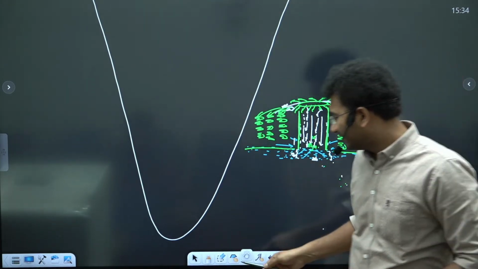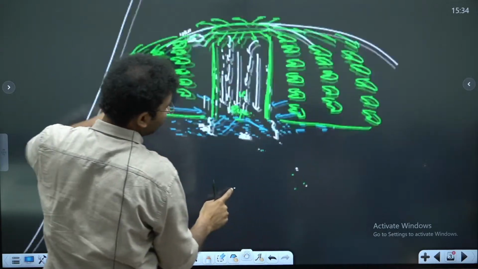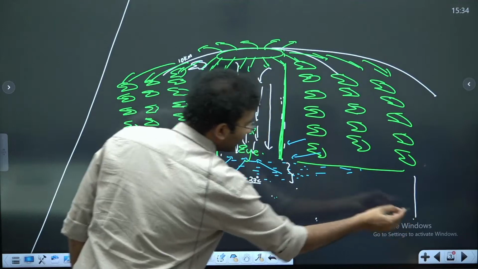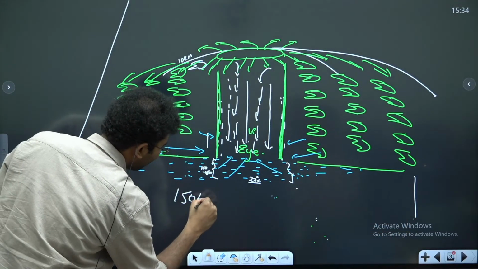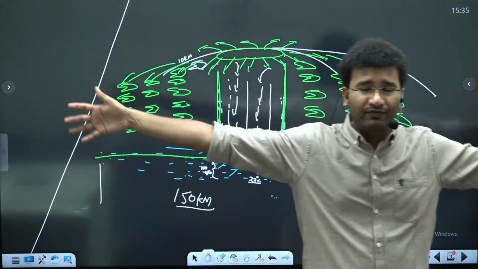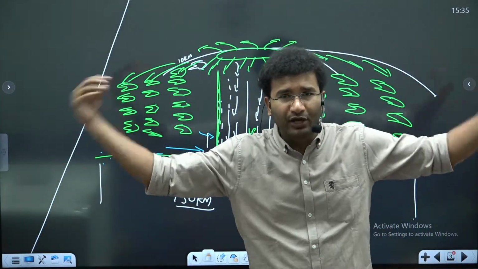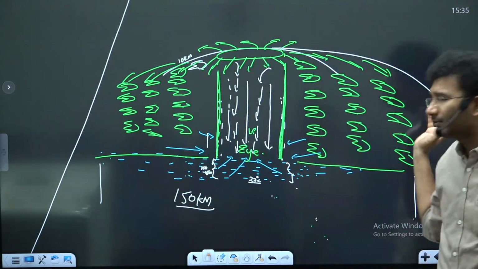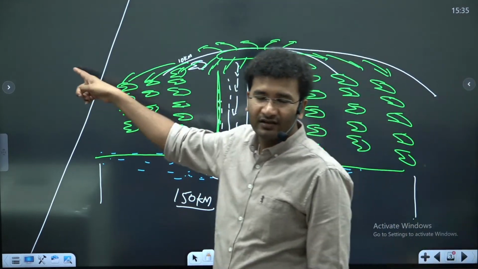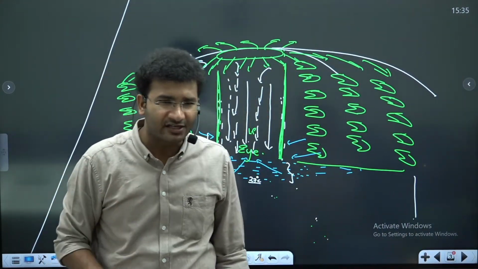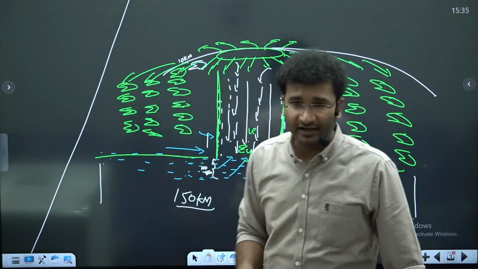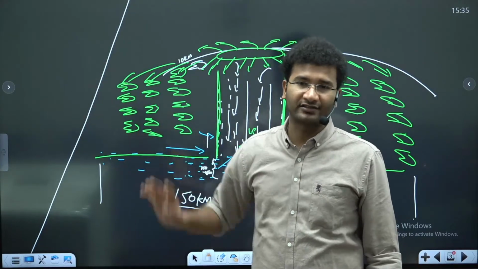Now, what is the length of the tropical cyclone? The length you have seen, the length of the tropical cyclone, can be anywhere up to 150 kilometers on average. That means there is a band of cloud which is 150 kilometers and it has some spillover effects. Here also there are clouds, here also there are clouds. It is a rotating system. When it reaches the coastline, it is no longer going to get any energy. It is going to lose its energy, right? But whatever energy it had, it is going to shed onto the coastlines.